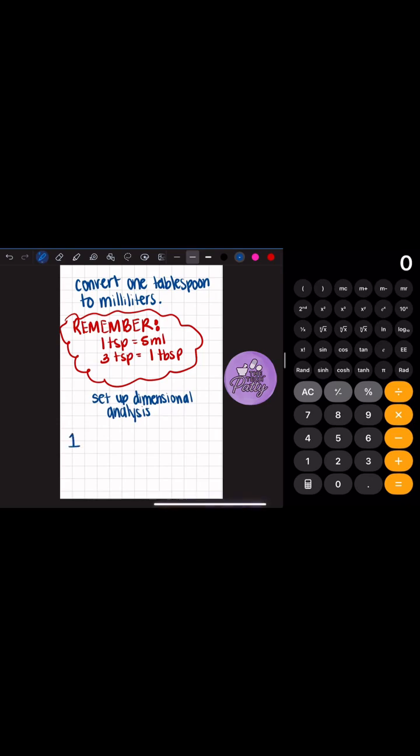So we're going to set it up: 1 tablespoon times 3 teaspoons over 1 tablespoon times 5 mL over 1 teaspoon equals blank milliliters. Because of the way you set it up, you have to make sure that the like units can cross out. So for instance, you wouldn't do 3 teaspoons over 1 tablespoon times 1 teaspoon over 5 mLs, because you cannot cross out those units. So you have to make sure the units can cross out. Once you do that, you're going to multiply all across the top.